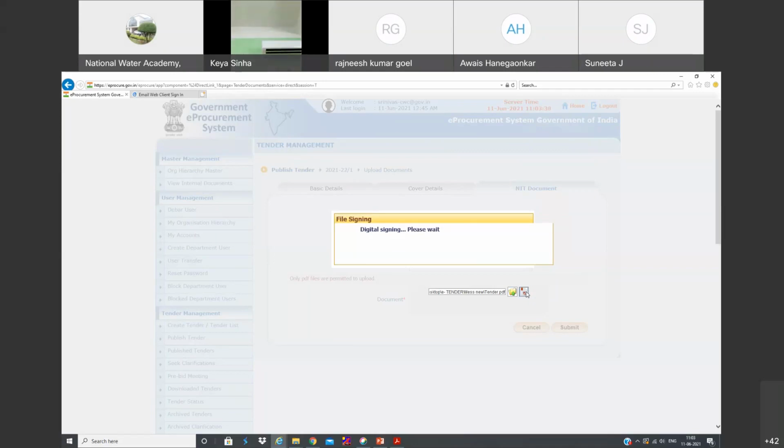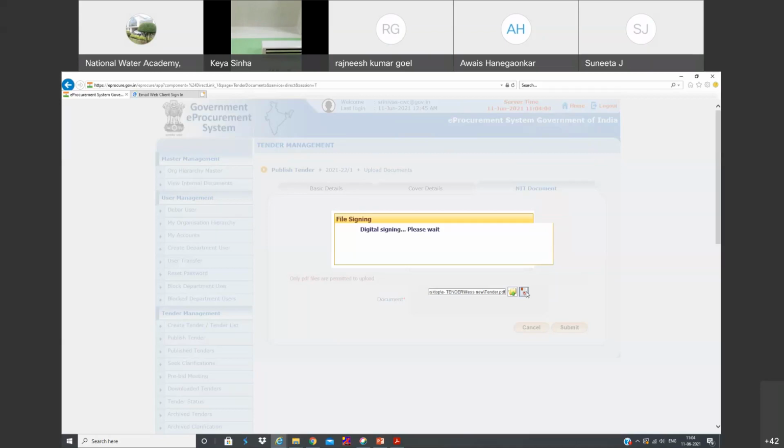And one more thing, a tender can be uploaded or floated by any one of the officers. Suppose there are 3 users in your office, or 4 users, it is better to give them full rights, so anyone can upload the tender or float the tender. One person is required, not all 3 or all 4, to upload or float a tender.